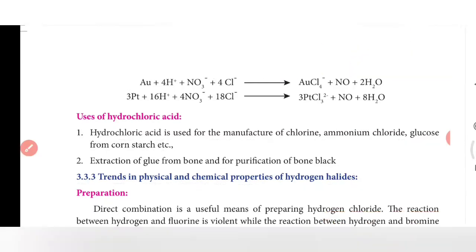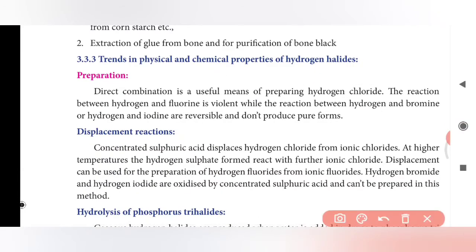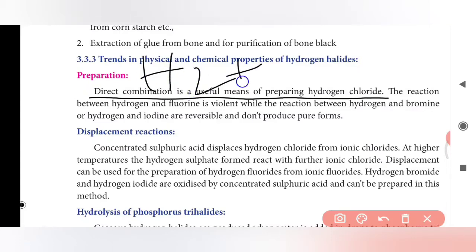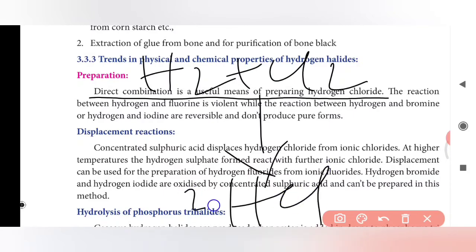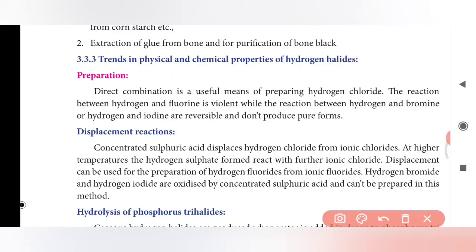Okay, let's see. Direct combination is a useful means for preparing hydrogen chloride. Direct combination means H2 reacts with Cl2 to give hydrochloric acid. This is the direct reaction. The reaction between hydrogen and fluorine is violent, while the reactions between hydrogen and bromine or hydrogen and iodine are reversible and don't produce pure forms.